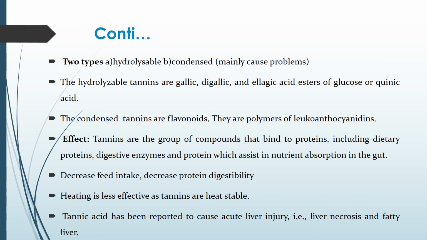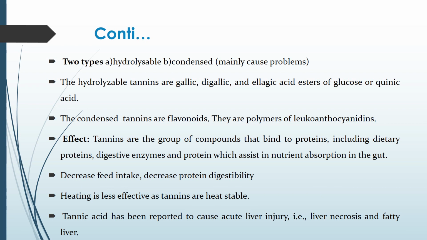There are two types of tannins, hydrolyzable and condensed. The condensed tannins majorly cause the problem or show the anti-nutritional effects. The hydrolyzable tannins are gallic acid, digallic and ellagic acids, esters of glucose or quinic acids. The condensed tannins are flavonoids and they are polymers of leucoanthocyanidins.